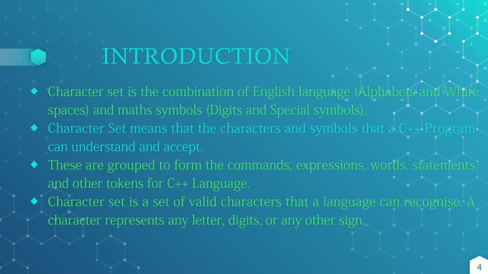Introduction of character set. Character set is the combination of English language and math symbols. The English language means alphabets and white spaces, and math symbols means the digits and special symbols which can be used.